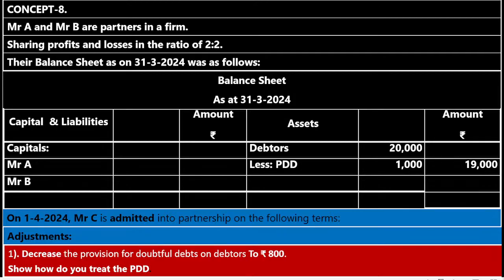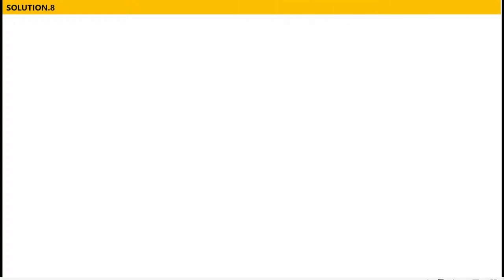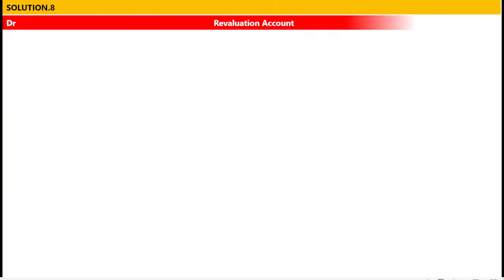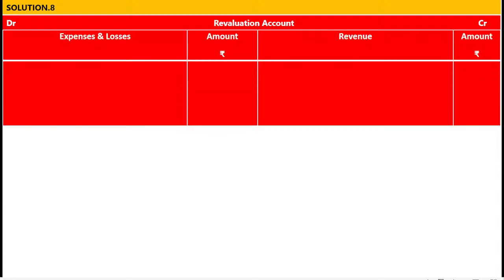Are you ready? Let us start. Solution to concept number 8. Revaluation account. Draw the revaluation account format like this. Debit side, credit side. Debit side expenses and losses, amount rupees. Credit side revenue, that is income, profit, gain, amount rupees. In place of this expenses and losses and revenue, you may write the particulars. That is also correct.